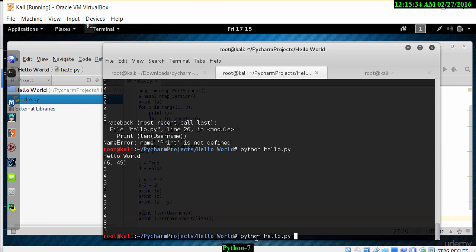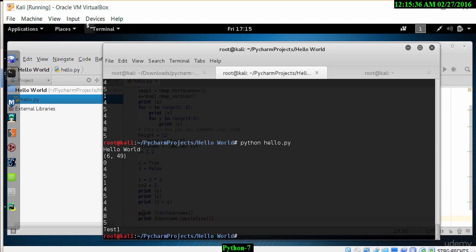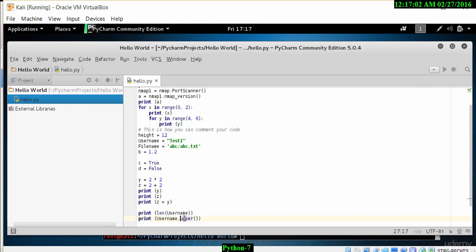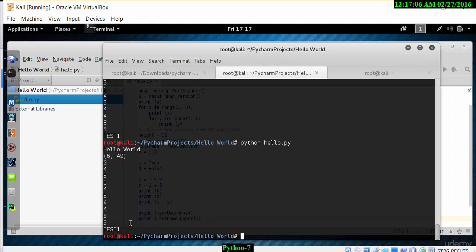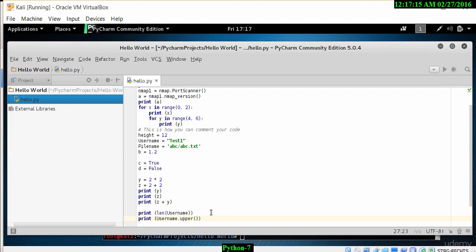So when I run this program, it hasn't, and I know what it is. I fixed it now, and the reason is I used the wrong command. This should be called upper. So instead of capitalize, I use upper, and that takes the test1 username and puts it all in capitals. So all the letters become capitals. The number stays exactly the same.